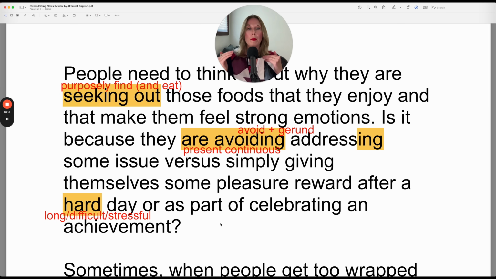So you have to remember the reason why, because again, there's a thin line between healthy eating and emotional eating or stress eating. So if you're doing it for pleasure, that's the category of healthy. If you're doing it to avoid a negative emotion, that potentially could be the category of unhealthy. So there's that fine line.